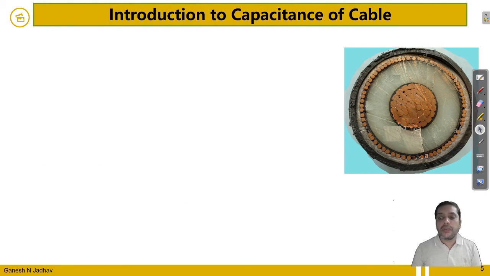So let's introduce the cable. This is the construction of the single core cable. This is my core, and this is the sheathing, or you can say it is armor also. Generally this sheath is connected to the ground. This metallic part, and you will observe that this is the insulating material. As the sheath is connected to the ground and the conductor has some potential, obviously there is insulating material in between the two conducting plates, and it forms the capacitance.